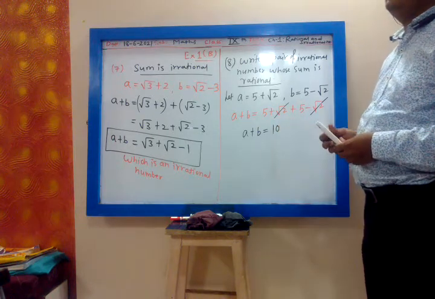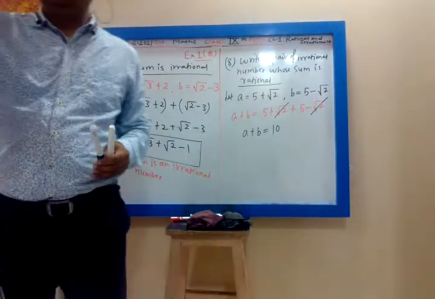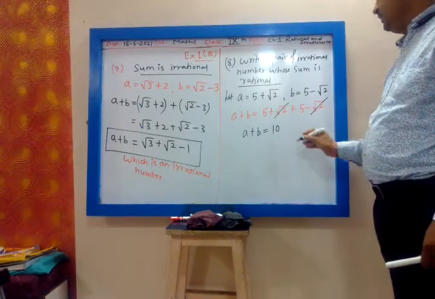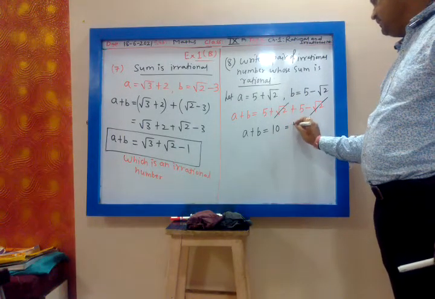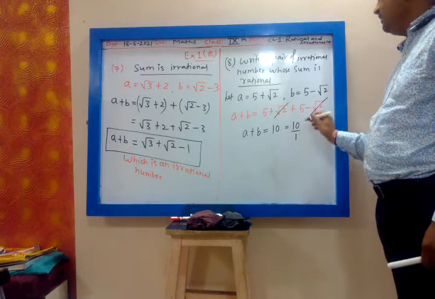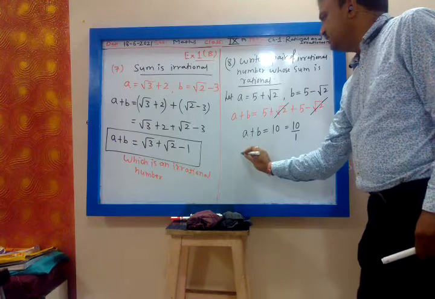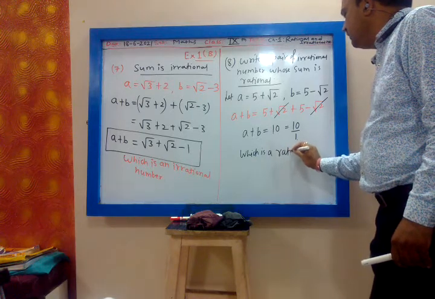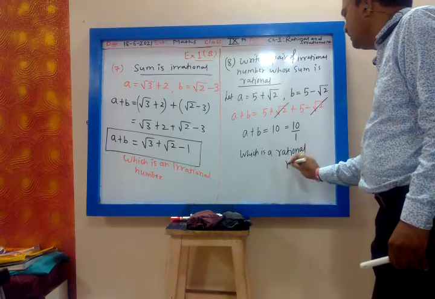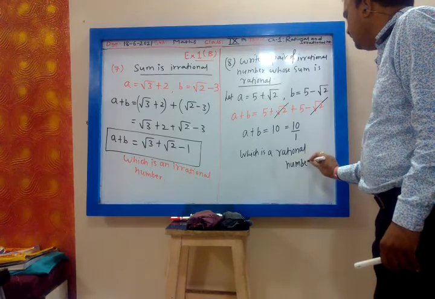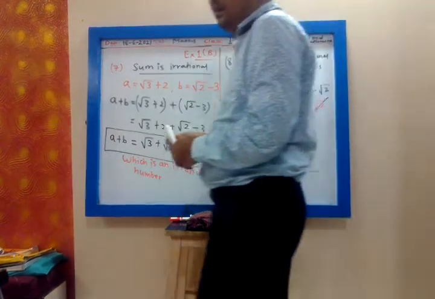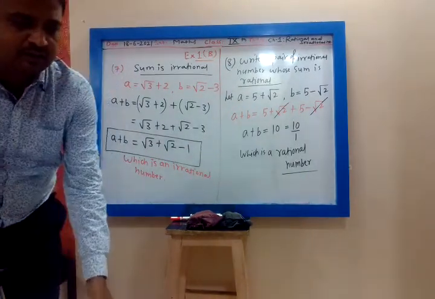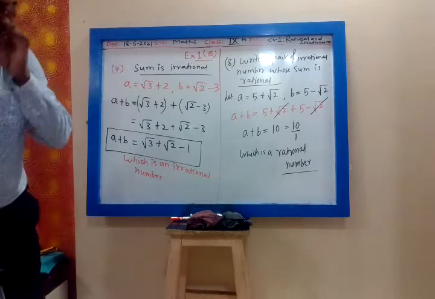And what is 10? Rational or irrational? Rational. Why is it rational? Yes. So 10 can be written as 10 upon 1. It can be written in the form of a by b, which is a rational number. So the sum of two irrational numbers may be irrational, may be rational also. So we are not definite about the sum of irrational numbers, but we are definite about the sum of rational numbers. The sum of two rational numbers must be rational.